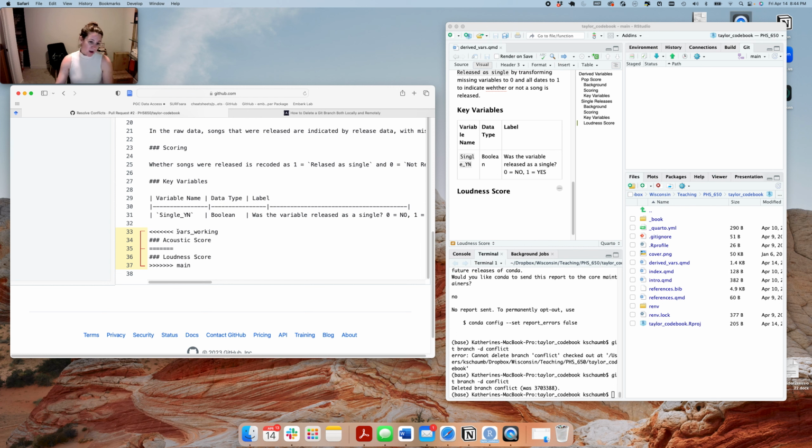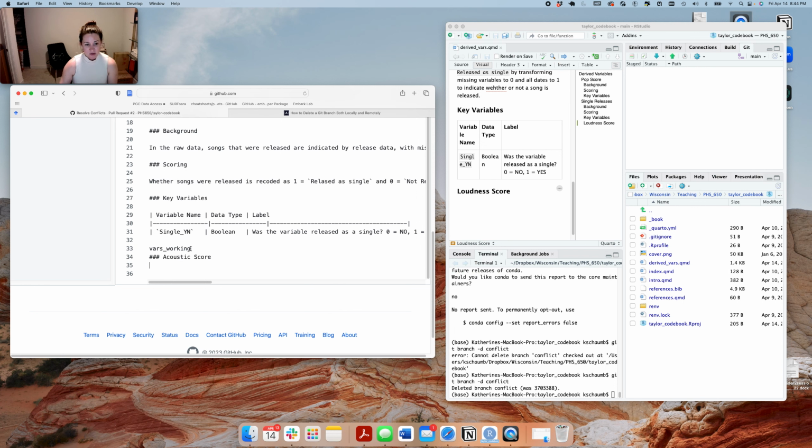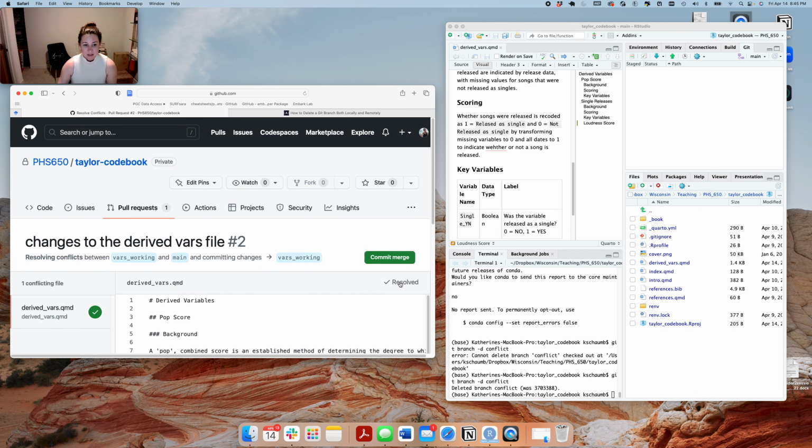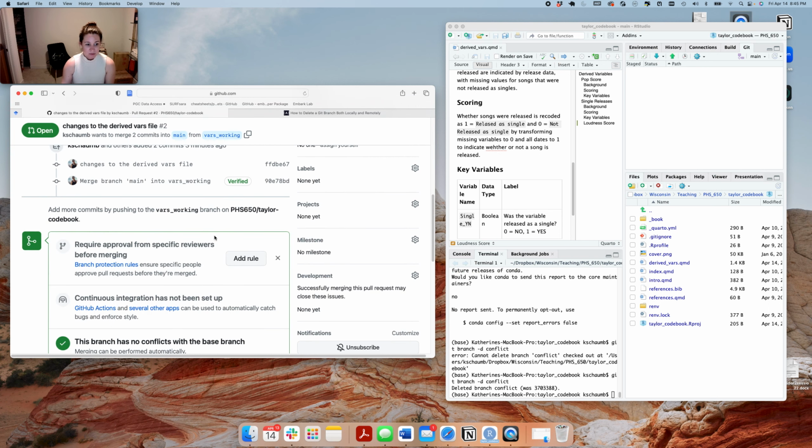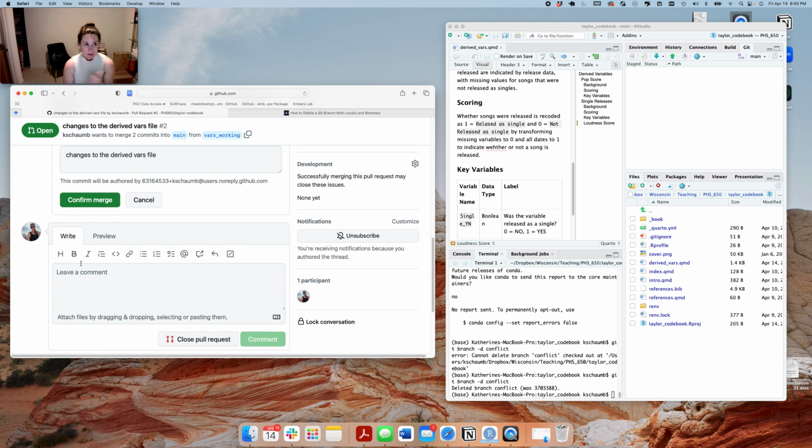So say I want to use the Vars working branch, I'm going to delete this part, delete the middle stuff, and then delete this last stuff because we really want the acoustic score, and then of course take the Vars working branch. Now we have what is essentially all of what was done in just that Vars working branch, and this is what we want to keep. So I'm good with that. Let's mark it as resolved. Now we can commit the merge. And then going back here, it's going to check again for ability to merge. Now we're good.